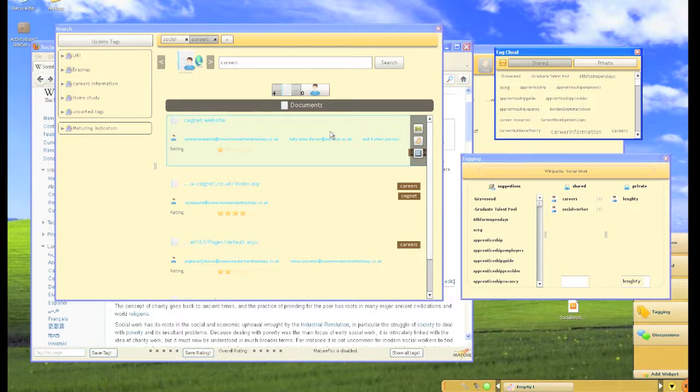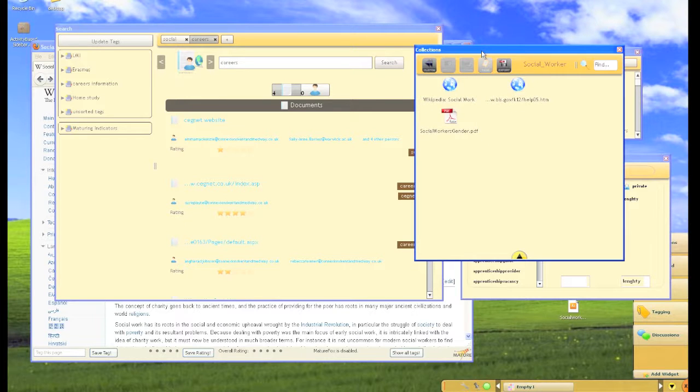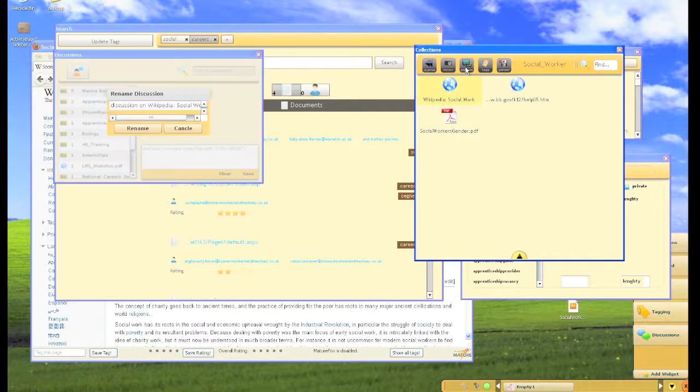Let's start a discussion from the collections widget. Clicking the button brings up the discussion widget. It automatically inserts the title of the item we have clicked, but also gives us the option to rename the discussion.